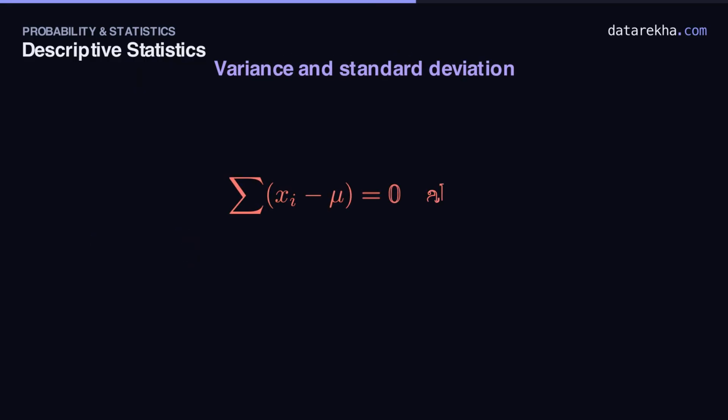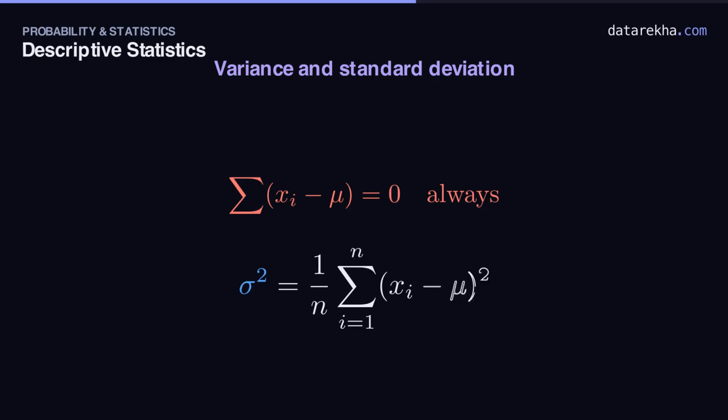Could we just average those deviations for a typical distance? No. Here's the catch: they always cancel. Positives and negatives sum to 0 every time, by the very definition of the mean. The fix is elegant. Square each deviation before averaging. Squaring kills the minus signs, so nothing cancels, and it punishes far-flung points harder. That average of squared deviations is the variance, sigma squared.